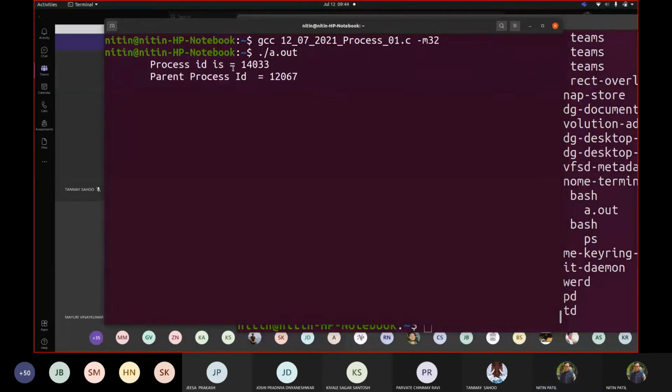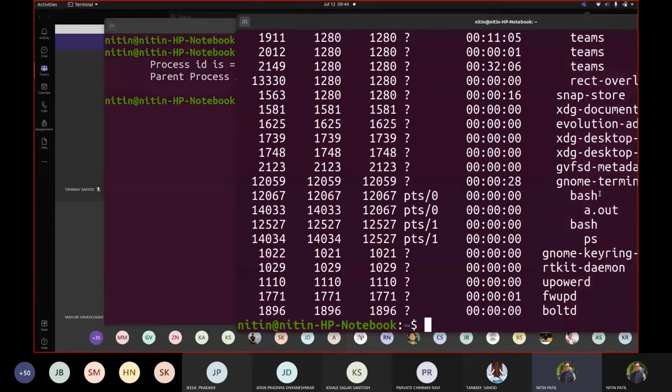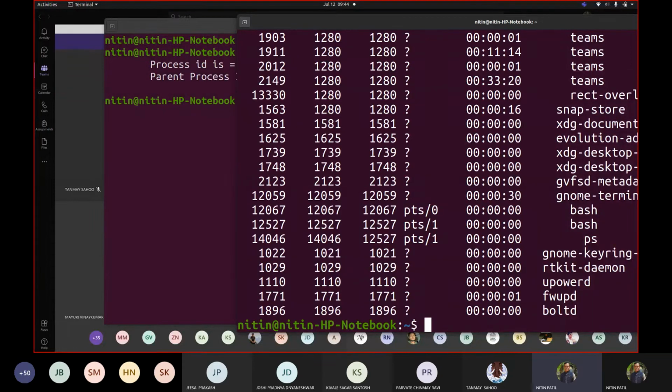Whole code was given this memory space, resources were given, then your program started executing, and then it displayed this output to you. And when you are done, when you press enter, your a.out was removed from memory. You can see it got cleaned. Your parent reaped it. This parent reaped means deleted, rather, kind of wiped up everything. So it removed it from memory, and that's how the task was done.